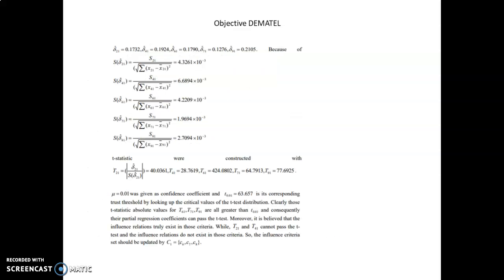Objective Dematel: determine the partial regression coefficient between criteria in the path analysis step, and these are their results. Then construct the t-statistic to test the result. Use a confidence coefficient with mu 0.01, t 0.01 will be 63.657. Clearly we see that t1, t71, t91 are greater than t 0.01. So the partial regression coefficient can pass the t-test. It indicates that the influence relation truly exists in these criteria. T21 and T41 were different from T61, T71, and T91, so the influence criteria set should be updated by criteria 6, criteria 7, and criteria 8.